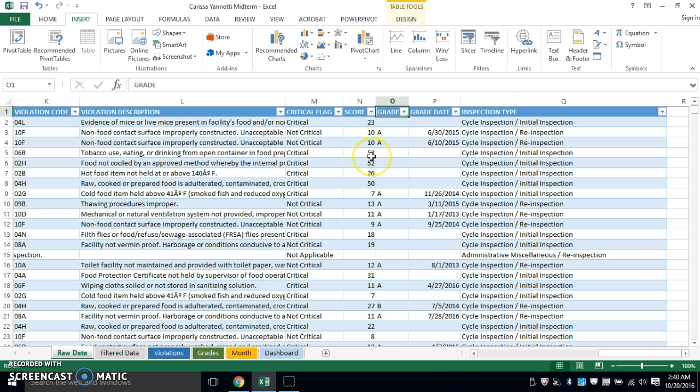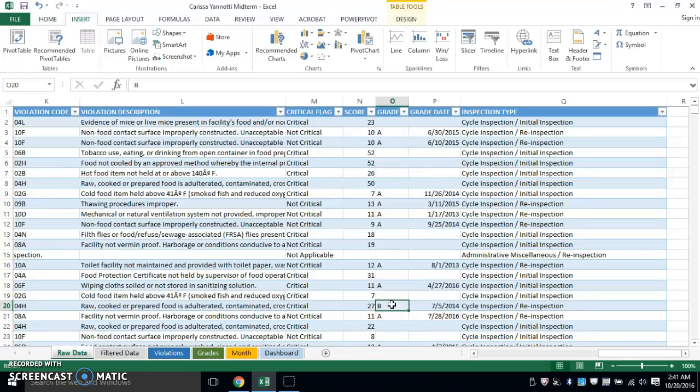a grade. So the scoring system goes like this. It's just as if you were in school and you were on a scoring system. 93 and above is an A. Well, here for the restaurants, it's 0 to 13 is gonna be an A grade, as you can see right here. 14 to 27, which is borderline right here, is a B grade, and anything 28 and above is a C grade, which is really not that good.